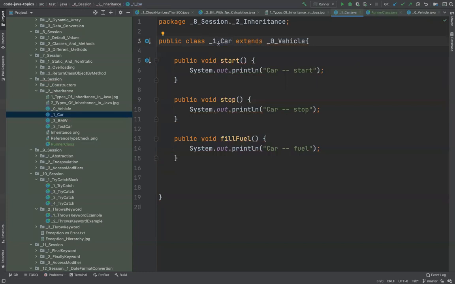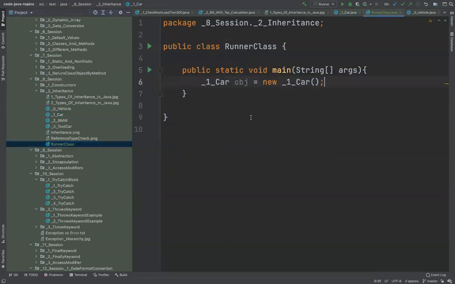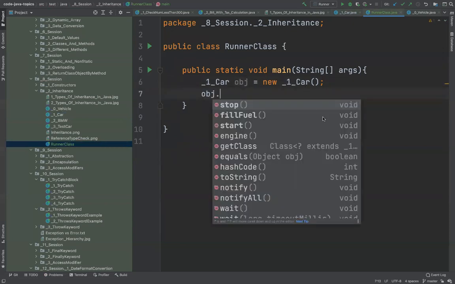extend this? So now what I'm doing is, I'm doing OneCar extends Vehicle. So when I do an object dot here, I can see one more method called engine, which was not there before I extended the class with its parent class, right? The moment I extended my car class with the vehicle class, I'm seeing this method here.